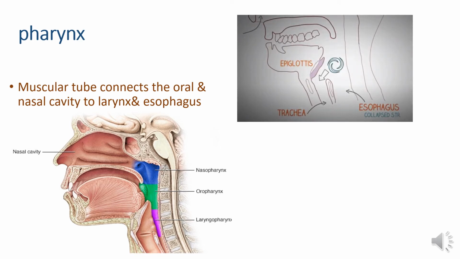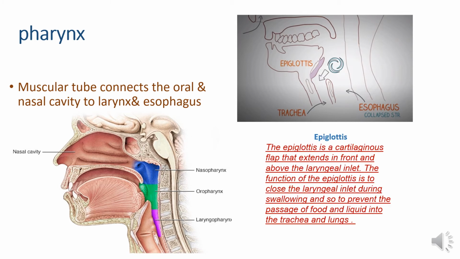So the air we inhale through the nose passes back to the pharynx. When the air reaches the pharynx, there are two important structures where it can go forward. One is the trachea, which lies in front, and the esophagus, which lies behind. Normally the air enters into the trachea because the esophagus in the normal condition is a collapsed structure. So one important structure to note here is the epiglottis.